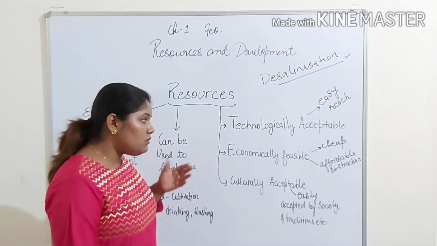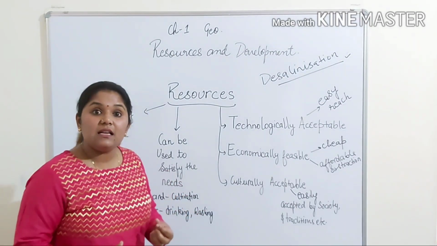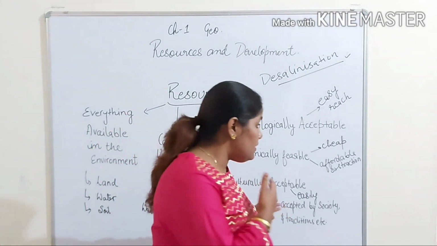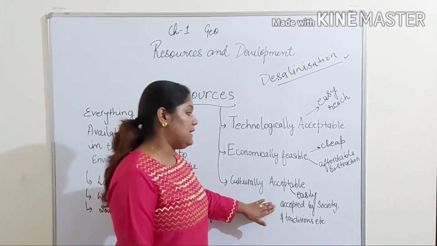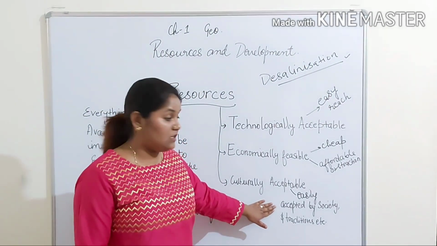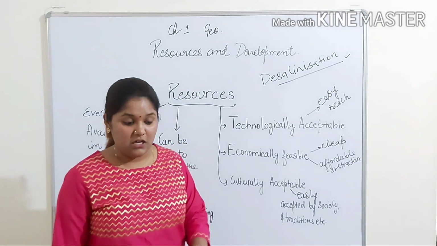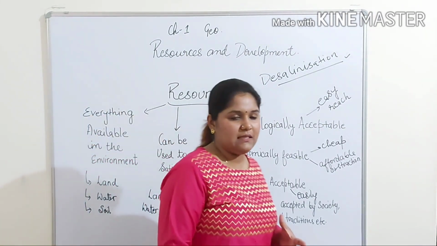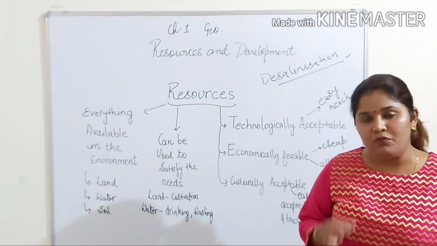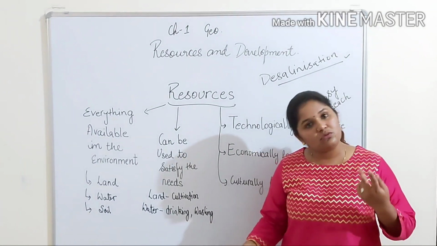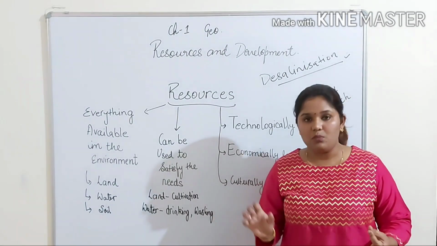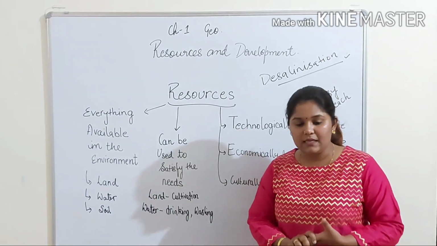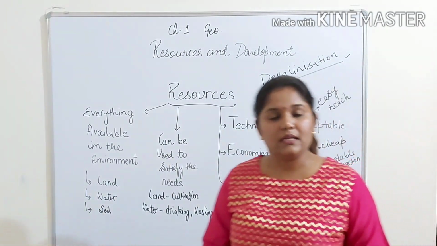When we are talking about culturally acceptable, basically we are talking about when the resources are satisfying the governmental laws as well as it is widely accepted by the society and their traditions. For example, let me give you an example. We use fuels for our vehicles. Okay, there are two types of fuels which we are using basically for our household purposes and for our vehicles also. Okay, fuel is LPG and the other one is CNG.